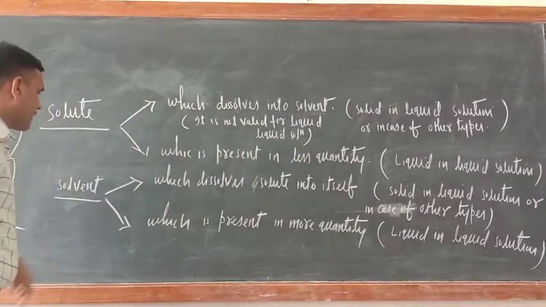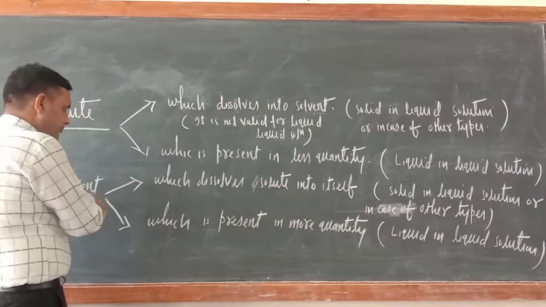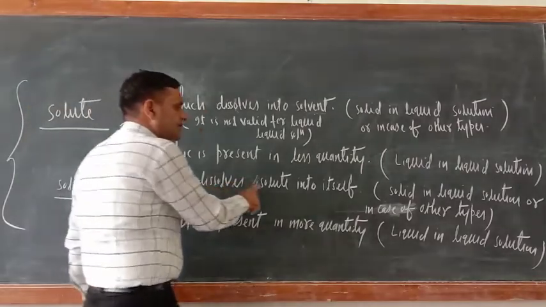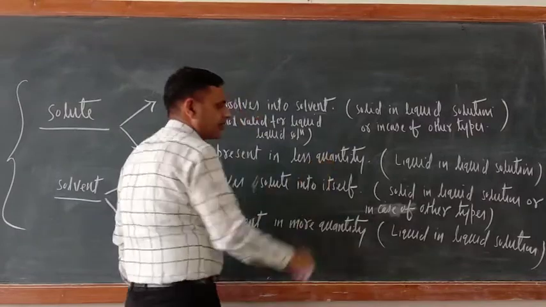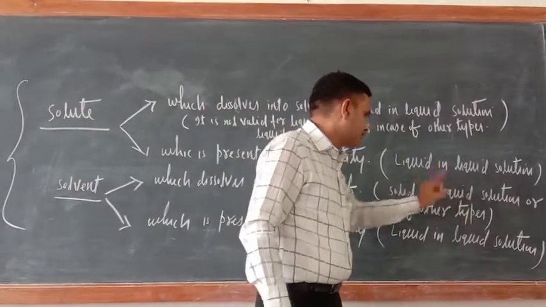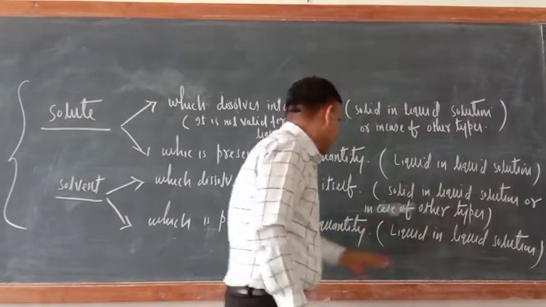Now what about solvent? We can define this also in two ways: which dissolves solute into itself. This definition is correct in case of solid in liquid solution or in case of other types.